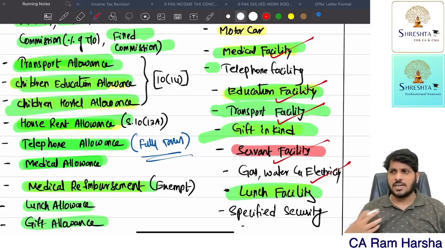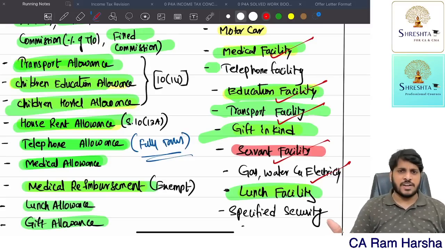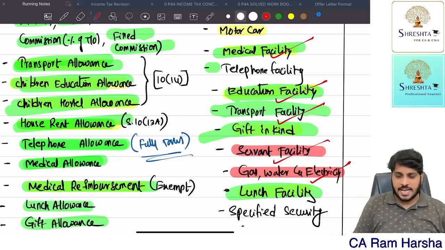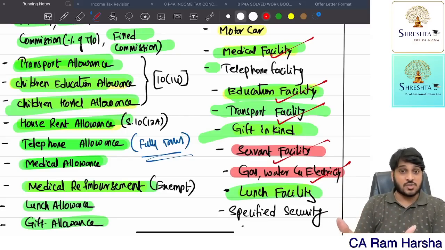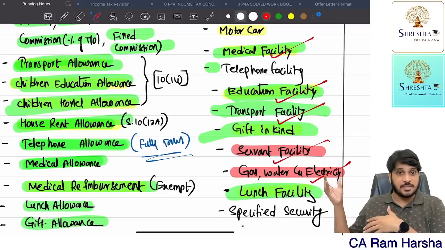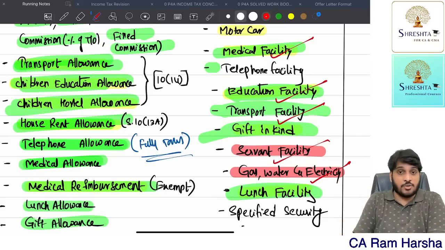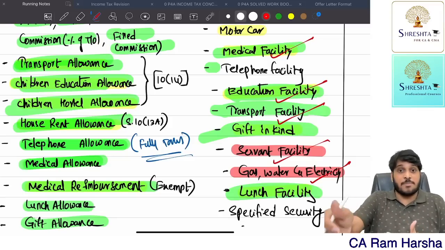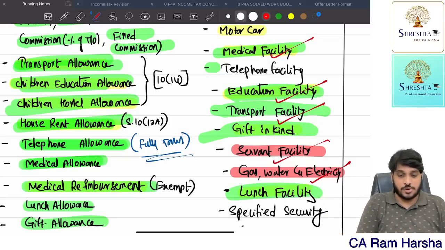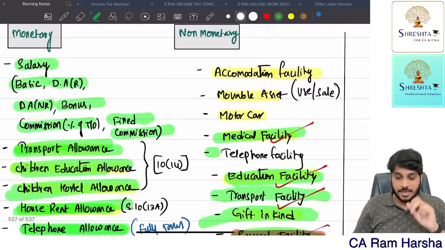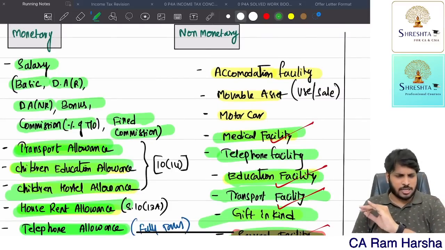So servant facility, how much do we tax? Whatever servant salary the company is paying is a benefit in the hands of the employee, that is taxable. Gas, water, electricity: if the company is buying from somebody and giving it, whatever the company pays is a perquisite, taxable. If the company manufactures it and gives it to the employee, the manufacturing cost is the perquisite. Then telephone facility is fully exempt, not at all taxable.